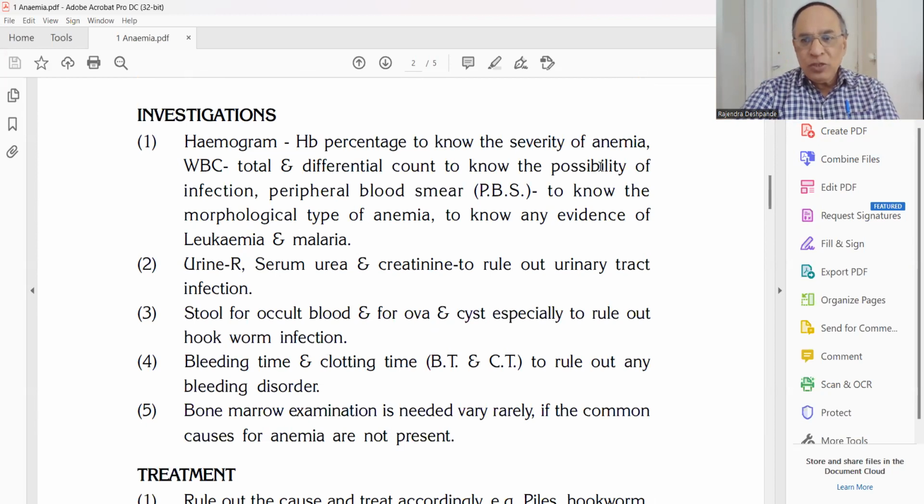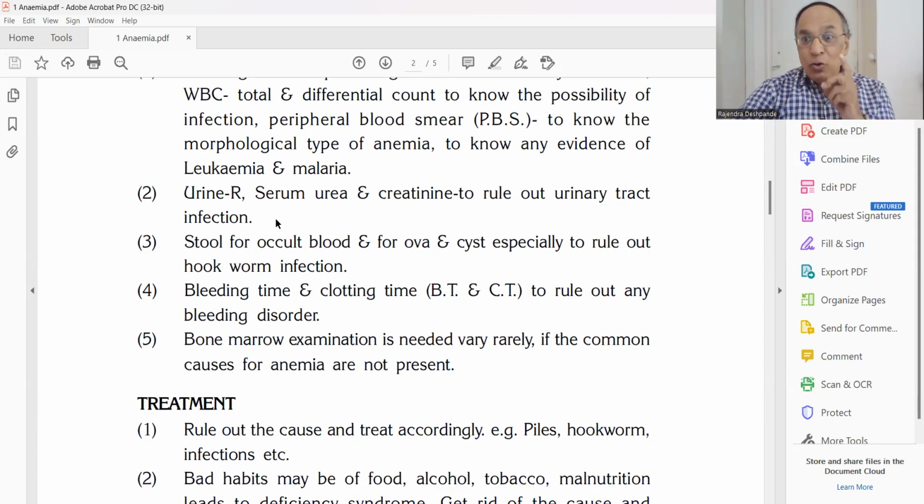HB percentage to know the severity of anemia. WBC total count and differential count to know the possibility of infections. Peripheral blood smear, PBS, to know the morphological type of anemia and to find any evidence of leukemia, blood cancer, because there will be a lot of immature cells in the peripheral blood smear. Malaria also, malarial parasites, you can find, including the zygote and all these things.